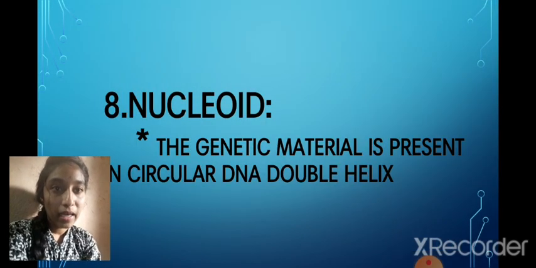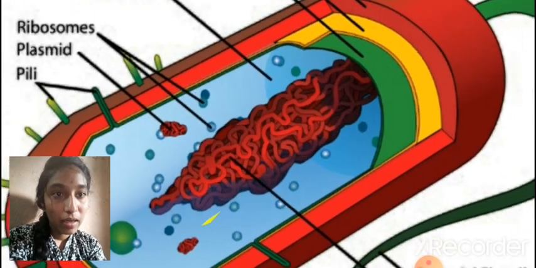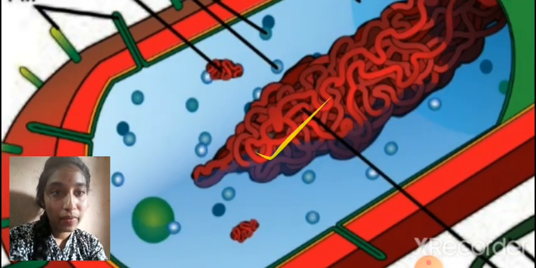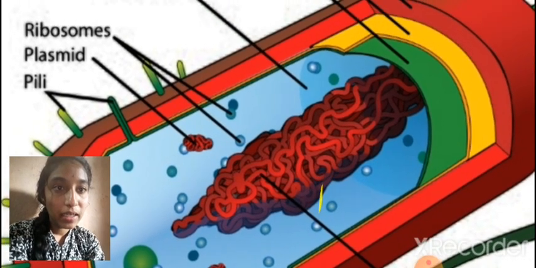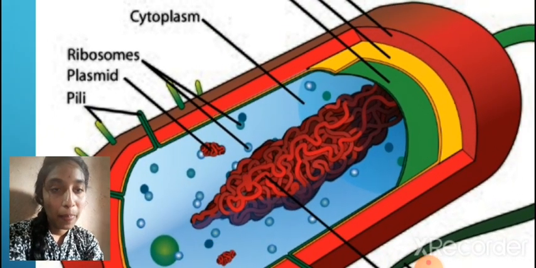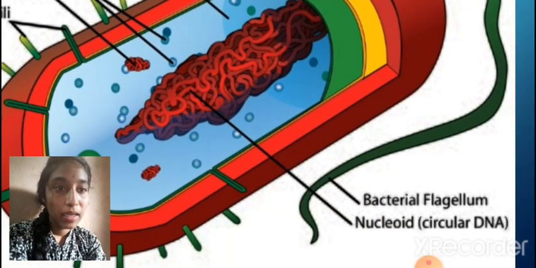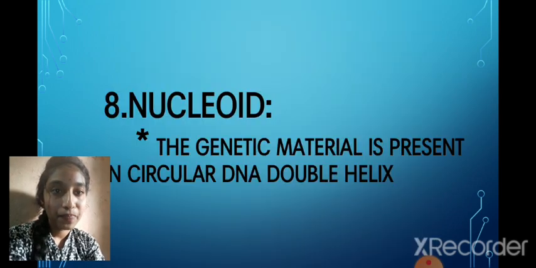So here I'll show you that this is the nucleoid, which is in a circle. This red one is the nucleoid. It is present in the cytoplasm only. It has DNA, and the genetic material is present in a circular double helix.